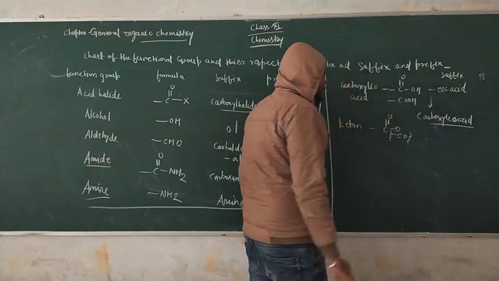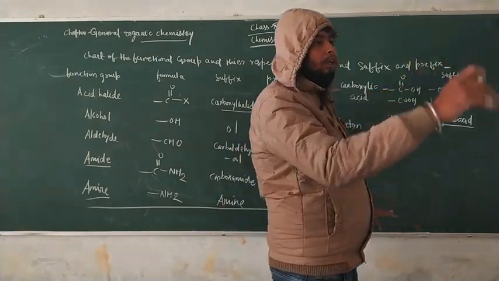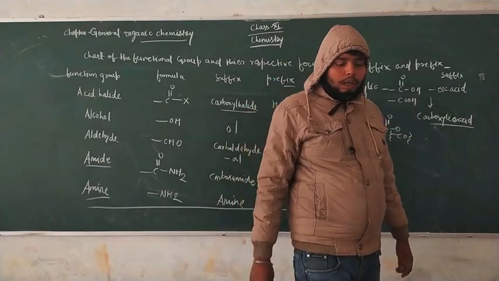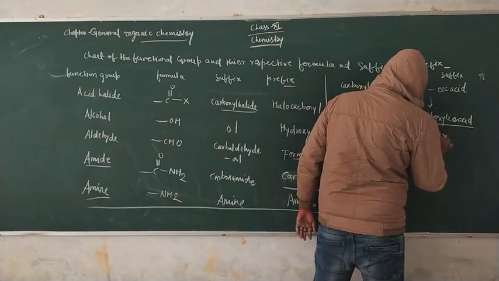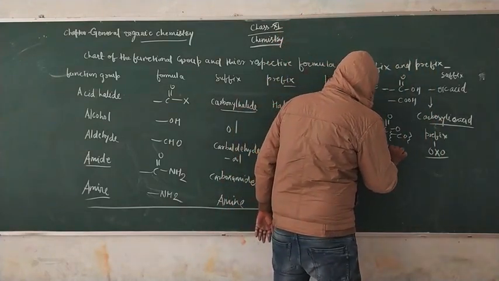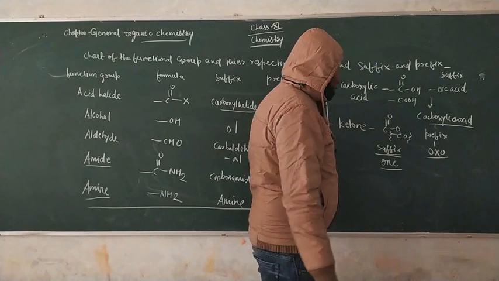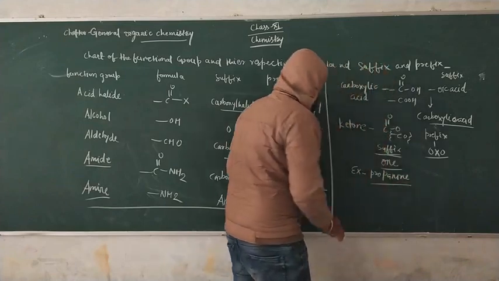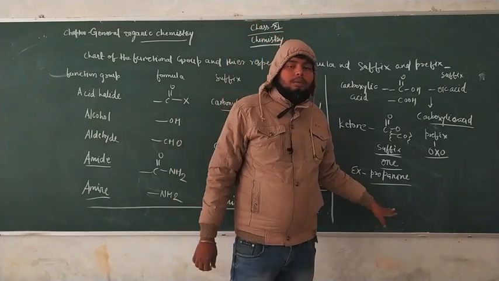The prefix is oxo and its suffix is -one. An example is propanone: a 3-carbon compound attached with the ketone functional group is named propanone.